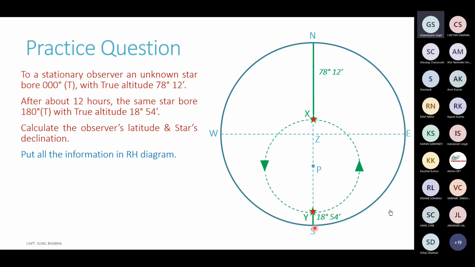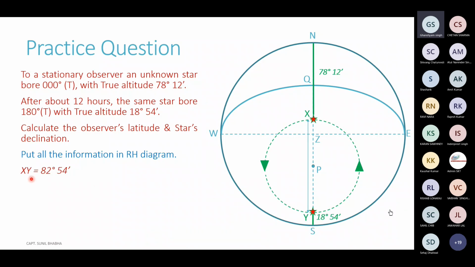The diameter of this diagram, the rational horizon diagram, is 180. If N to S is 180, we know NX is 78°12' and we know SY is 18°54', then we can easily find out this particular distance, from X to Y. It will be 180 minus 18°54' minus 78°12'.